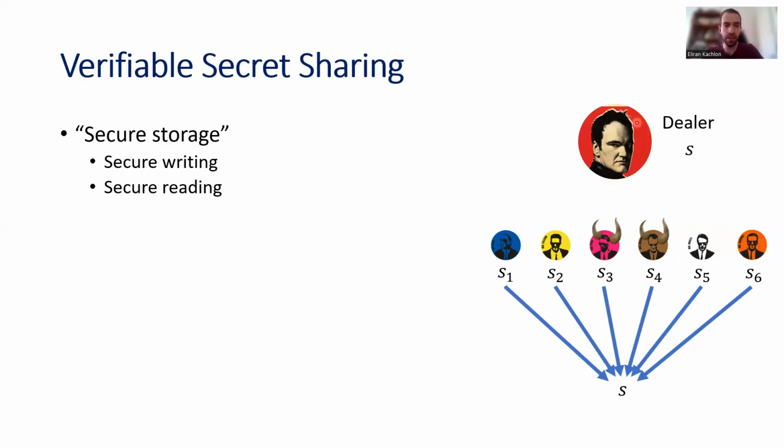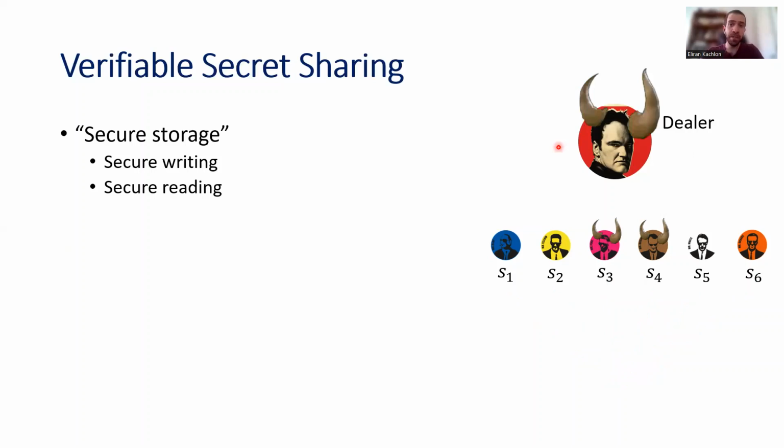Okay, so if the dealer is honest, we require that in the writing phase, the adversary has no information about the secret S. So these parties that are corrupted by the adversary have no information about the secret S. But then in the reading phase, the secret S will be reconstructed, even though these parties are actively corrupt and might provide, for example, incorrect shares. Okay, so like I said, for an honest dealer, we have the same requirements as for a robust secret sharing. However, verifiable secret sharing provides also some guarantees for the case where the dealer is corrupt.